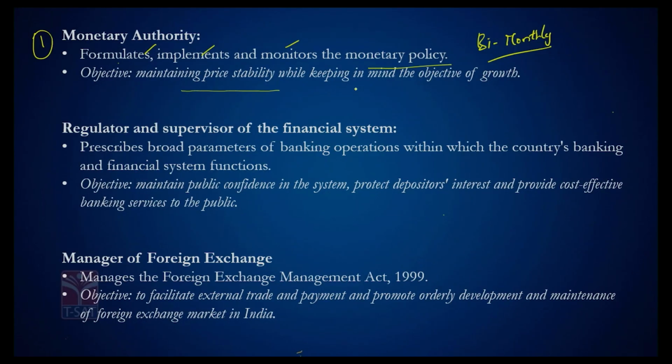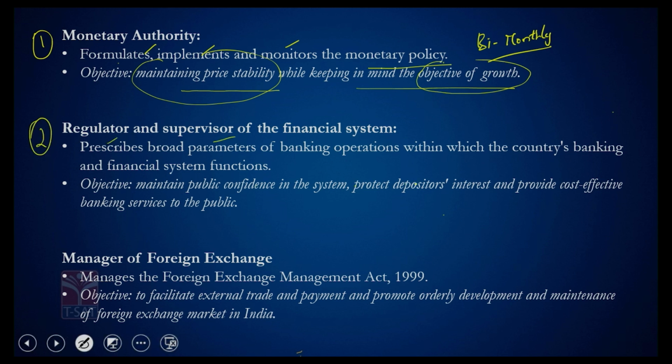So the object of this particular initiative is to maintain price stability while keeping in mind the object of growth. That's the reason RBI tries to balance both growth and price stability. The second important function RBI performs is that it regulates and supervises the financial system.